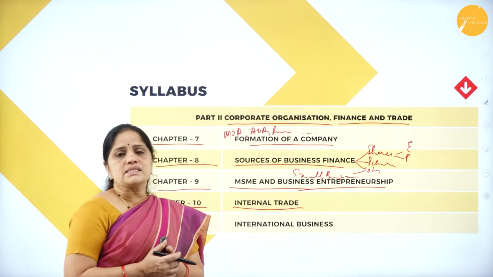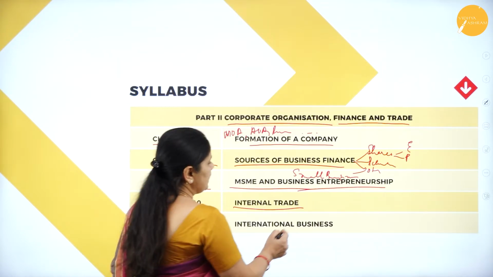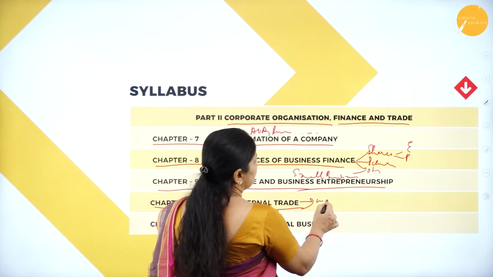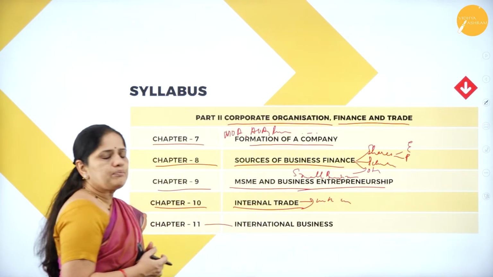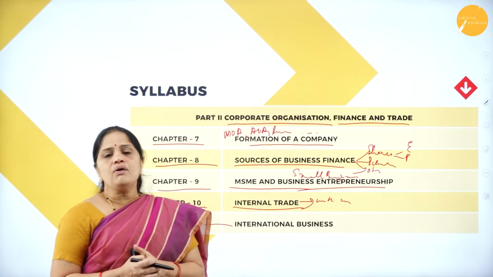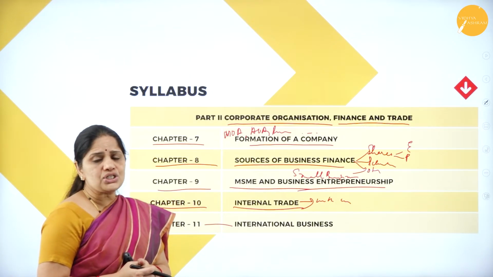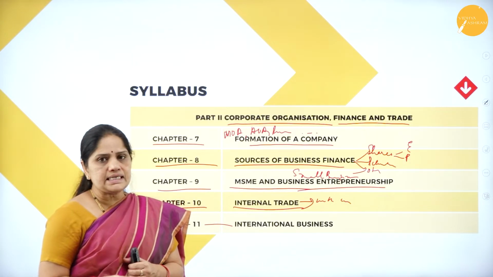So, all these things we will be learning in this chapter 10, that is internal trade or trade within the country. And in chapter 11, this is international business. Now, what do we mean by international business? It is, in other words, nothing but external trade.